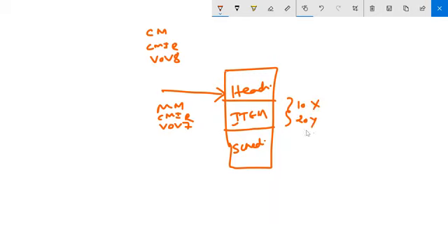The color, weight, volume, functionality of X material is nowhere related to Y. Let's say this is a fridge and this is a TV. Any comparison between that? The size, weight, volume, the functionality, nothing, right? That means the item data is specifically applicable to only that particular item, nothing to do with other items. But any data at the header level, irrespective of the number of line items, is applicable to everything. Okay, that is item data.